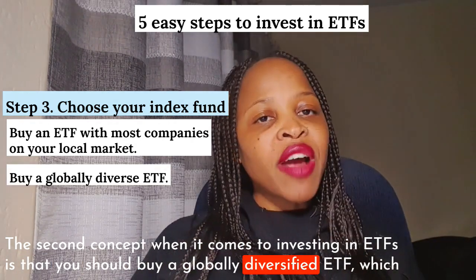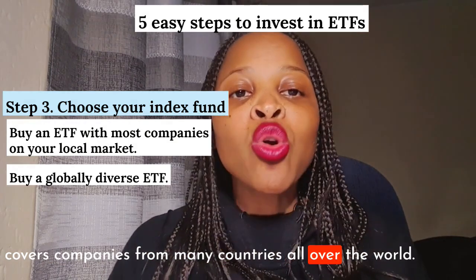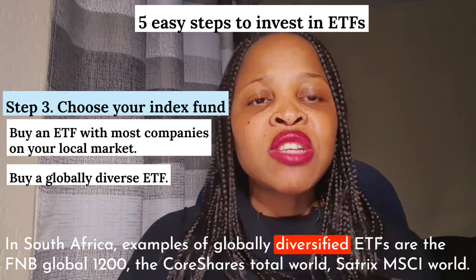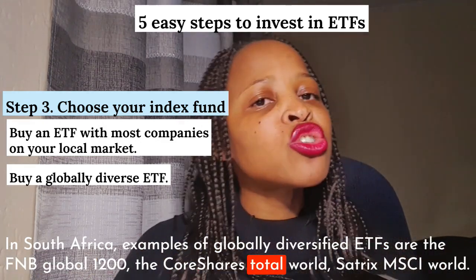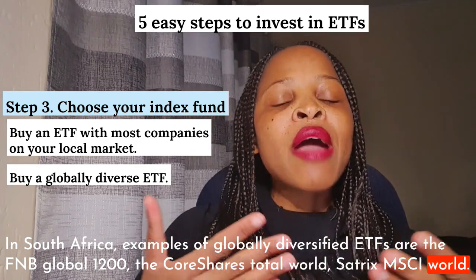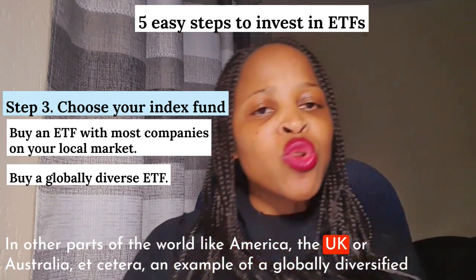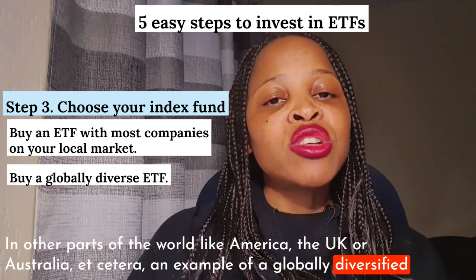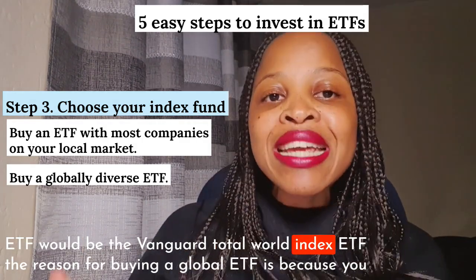The second concept when it comes to investing in ETFs is that you should buy a globally diversified ETF, which covers companies from many countries all over the world. In South Africa, examples of globally diversified ETFs are the FNB Global 1200, the Cautious Total World, Satrix MSCI World. In other parts of the world, like America, the UK, or Australia, an example of a globally diversified ETF would be the Vanguard Total World Index ETF.